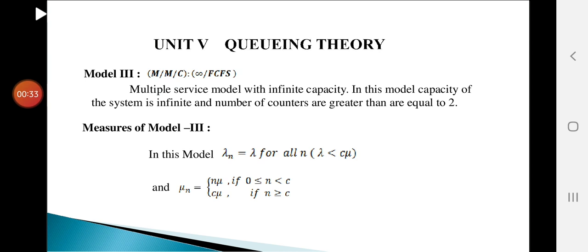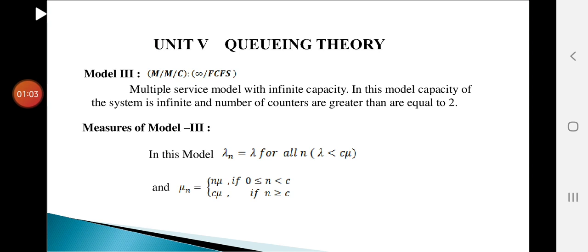Model 3 is the M/M/C/infinity FCFS model, that is multiple service model with infinite capacity. In this model, capacity of the system is infinite and the number of counters is greater than or equal to 2. Next, measures of model 3. In this model, lambda n equals lambda for all n. Here lambda by C mu, that is rho, is less than 1. So rho less than 1 means lambda by C mu less than 1, which implies lambda less than C mu,